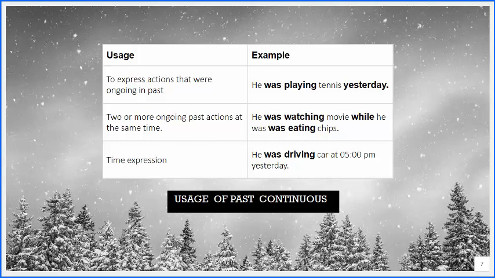So here we have some uses which I've made in a tabular format for you so that you can understand that better.